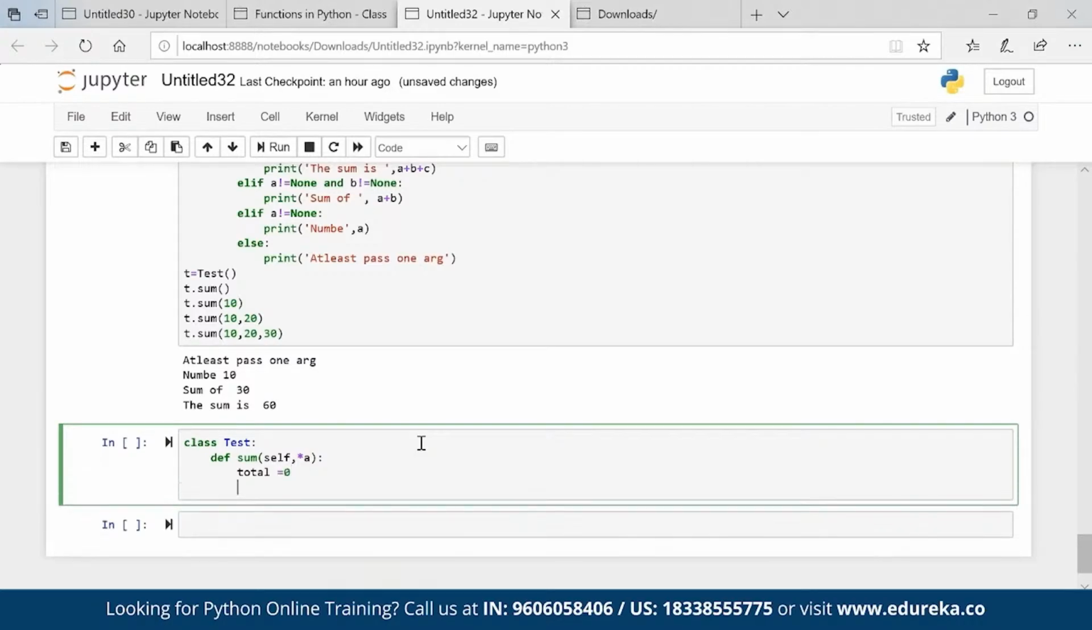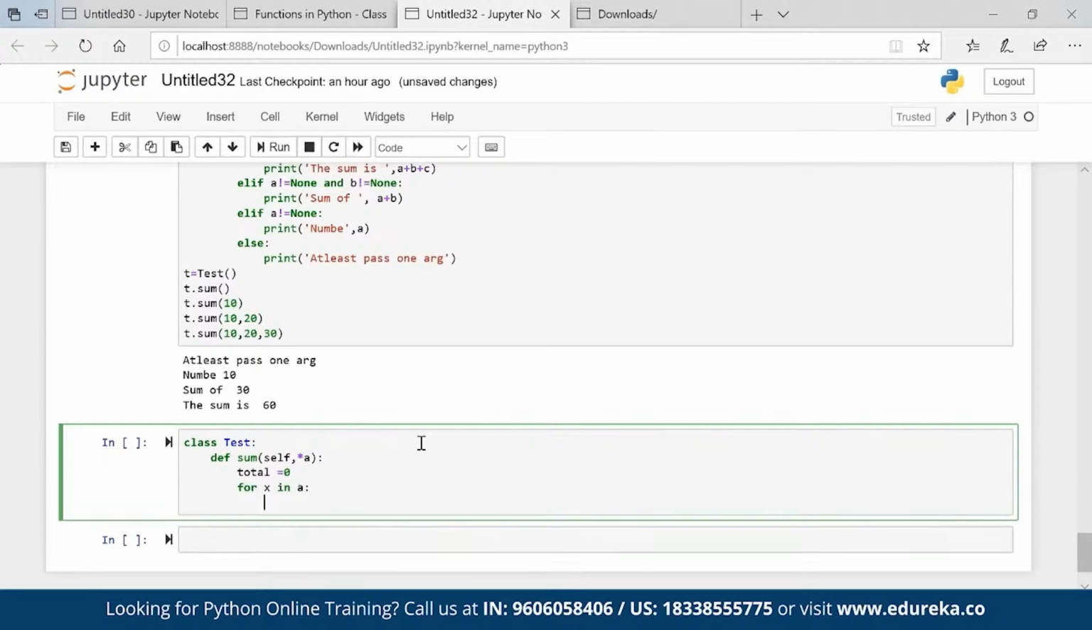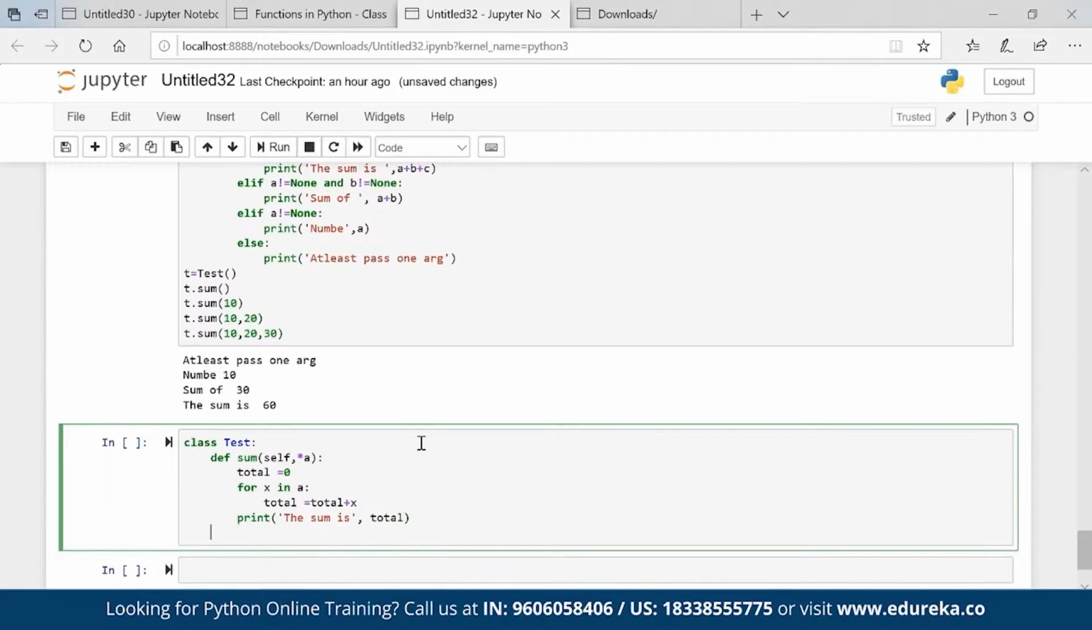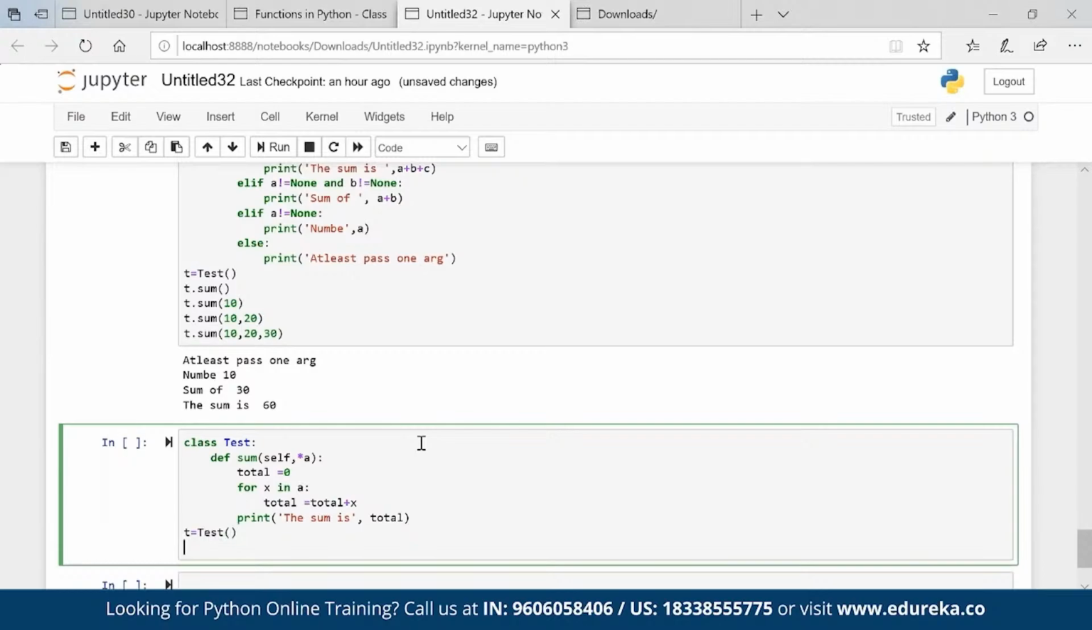Total is equal to 0, for x in A: total is equal to total plus x. Print the sum is total. Simple, right? T is equal to test, t dot sum